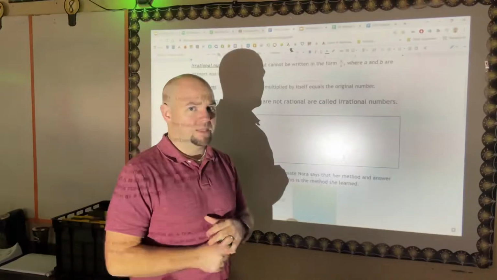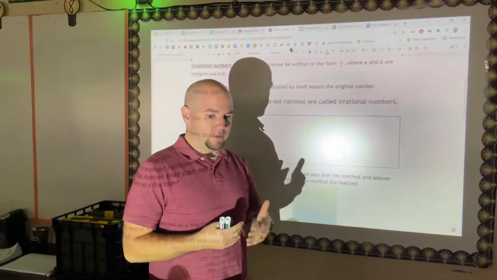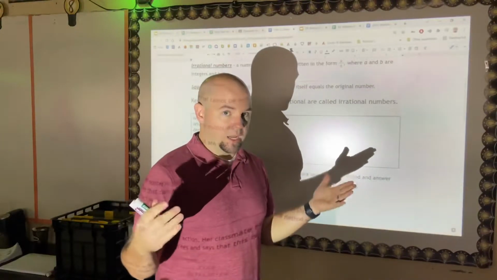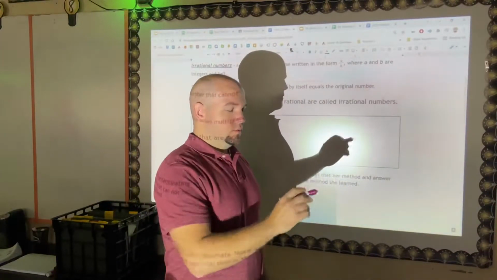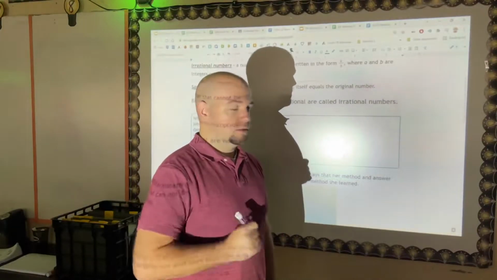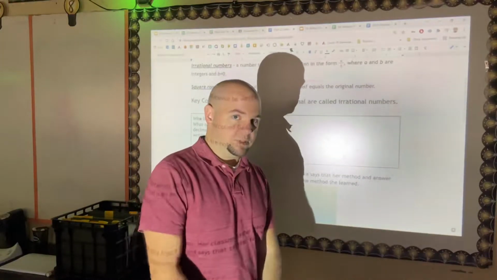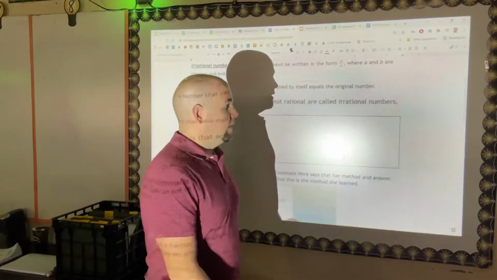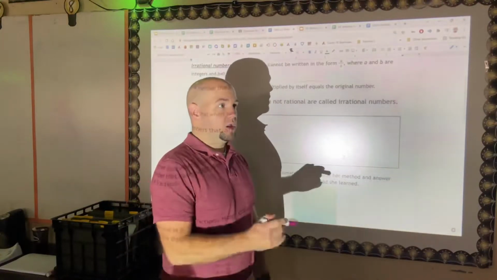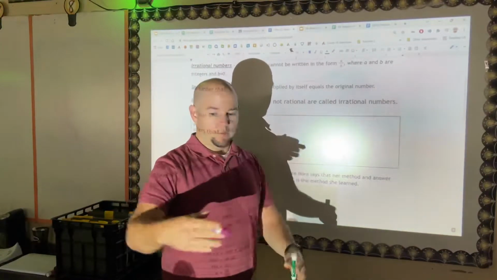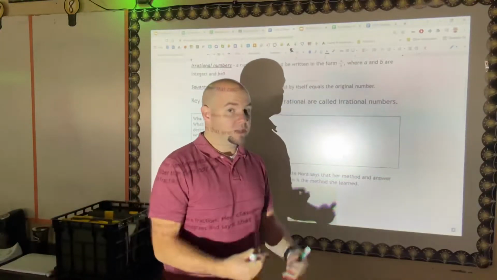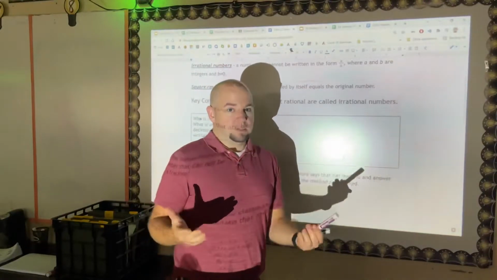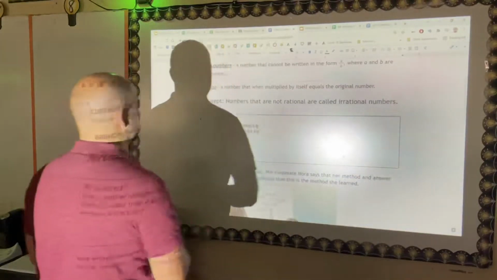A nice way to think about that is: if I was going to write the number 2.5678, that took me a matter of half a second to write out. That's a rational thought. If there was a number like pi, 3.14159265, blah, blah, blah, on and on into infinity, it is an irrational thought to think that I could write that out. So there's an example: pi is an irrational number.